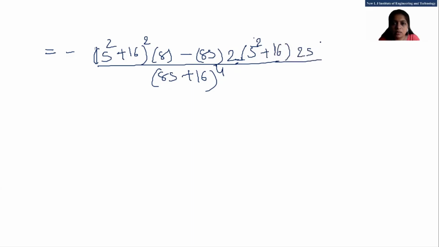Into 2s. We are applying here chain rule also.